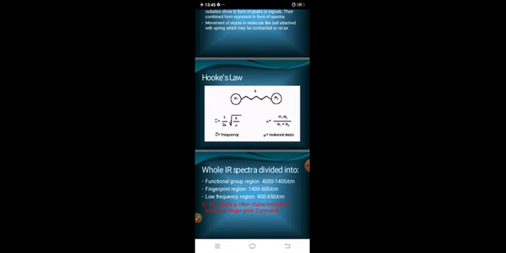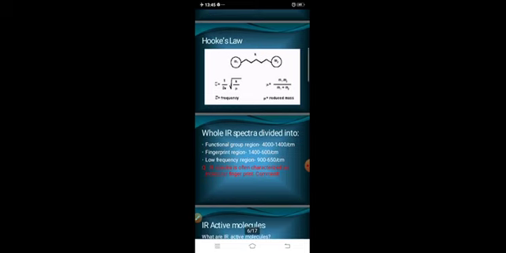Clear? Now the next question: what does the spectrum actually tell us? The overall spectrum you can divide into basically two groups. The first is the functional group region and the second is the fingerprint region. Fingerprint and functional, is it clear in your mind? I think not clear. So just before that I am going to discuss something else a little bit.